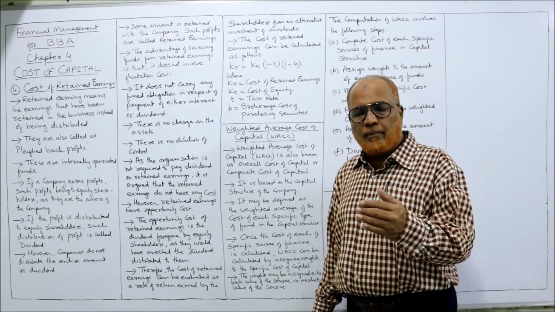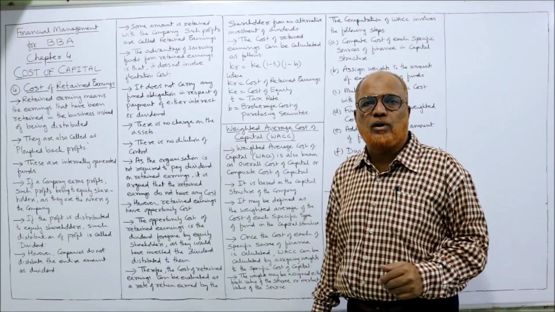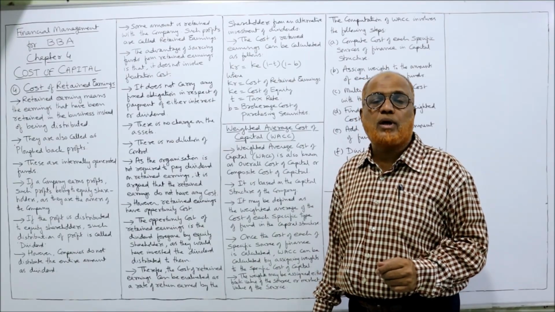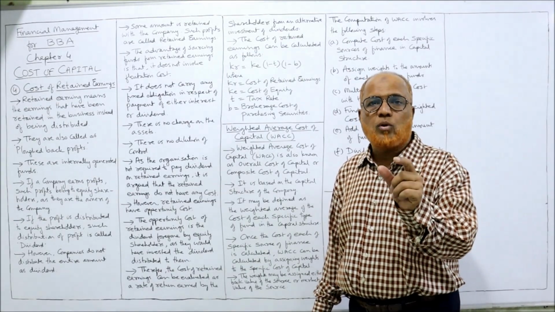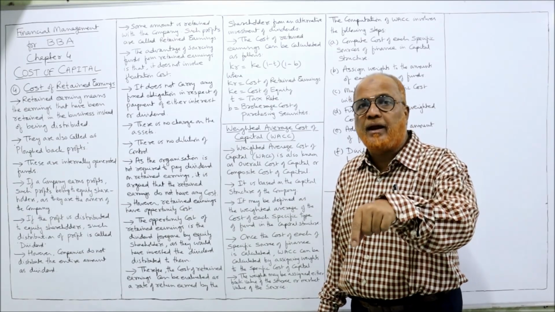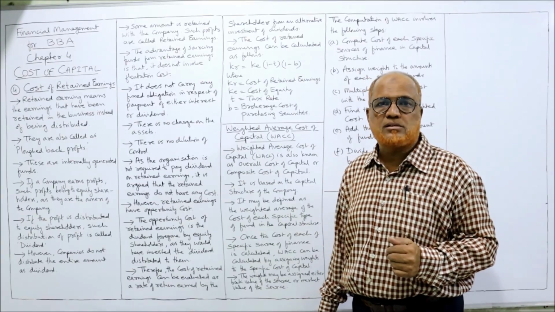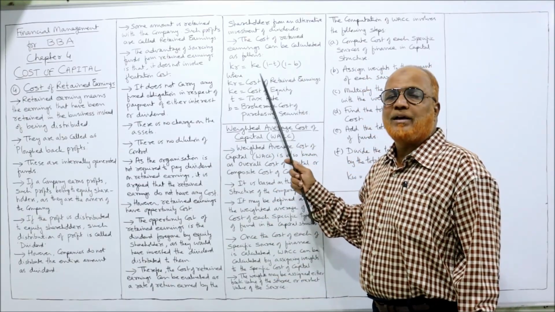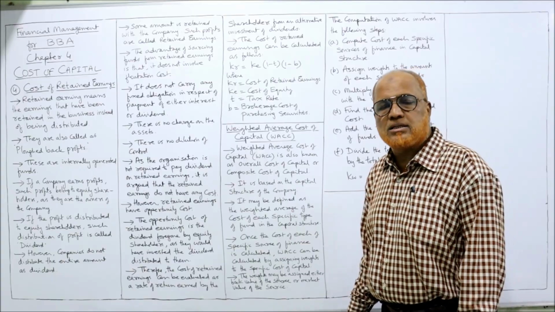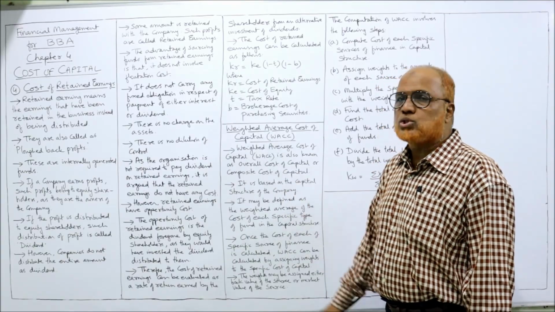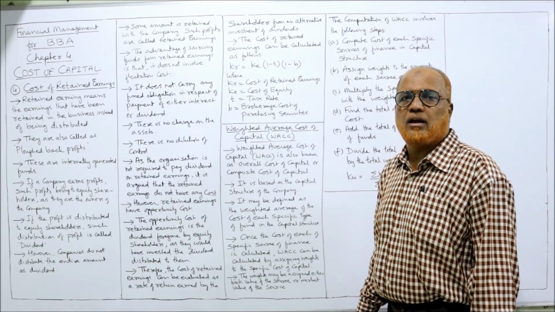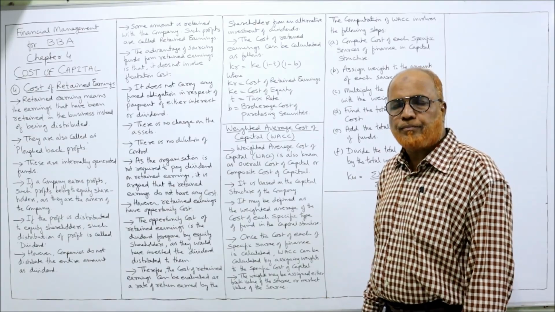When the shareholder purchases some security, they would have paid some brokerage charges. So what is the brokerage charges that would have been paid by the shareholders if they have invested in some securities? That is called B. So by using this formula, we can calculate KR, that is cost of retained earnings. That's it.